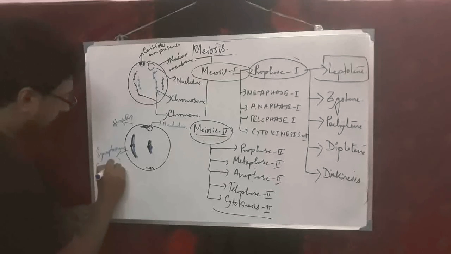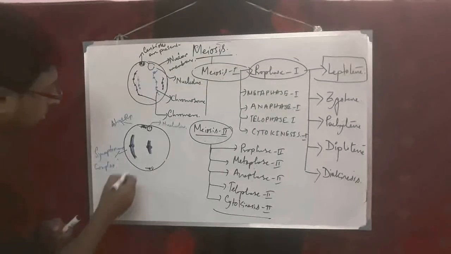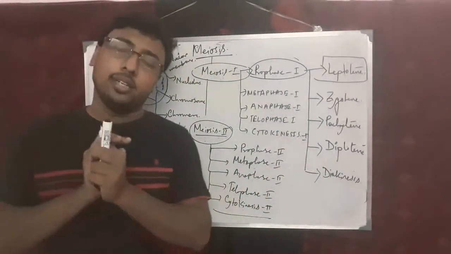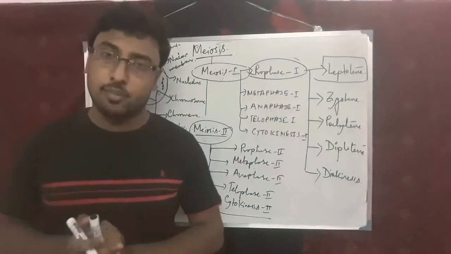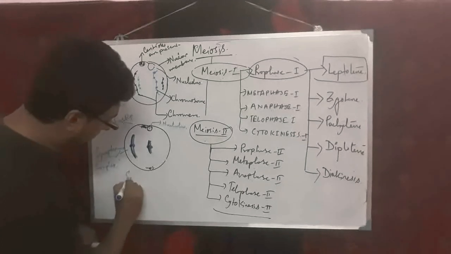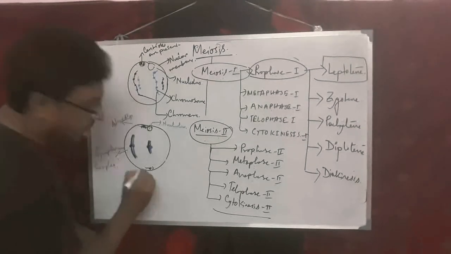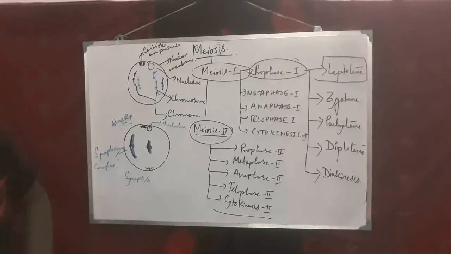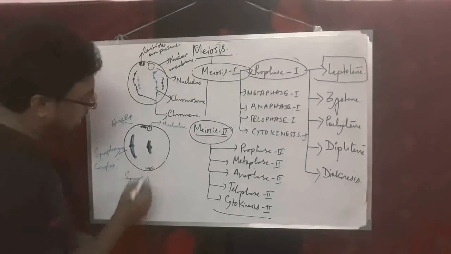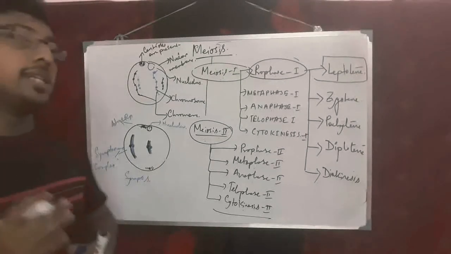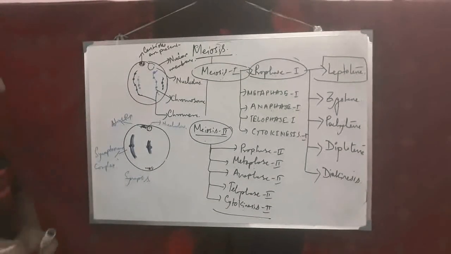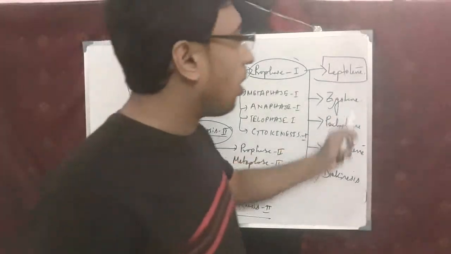Synaptonemal complex. And the process by which the homologous pair of chromosomes are joining together is known as synapsis. The process by which homologous chromosomes are joining together is known as synapsis. And also one more thing, that is bivalents or dyads. The chromatids of homologous chromosomes are known as bivalents, or you can say dyads. So these are the characteristic features which will occur in zygote.